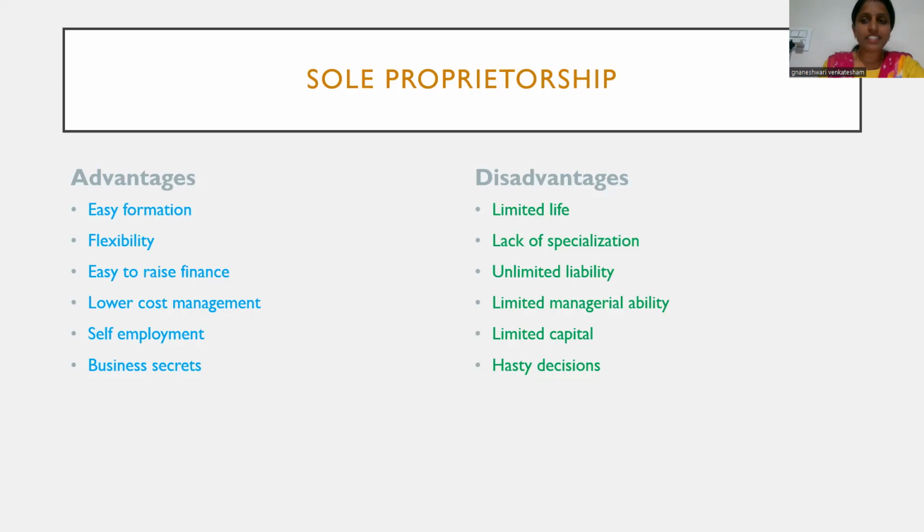And the second thing is flexibility. In the business, he can take any kind of decision and run it as per his interest. Suppose he doesn't want to continue the business and wants to wind it up, he can close the business immediately. So it's very flexible. We can see flexibility in the business organization.